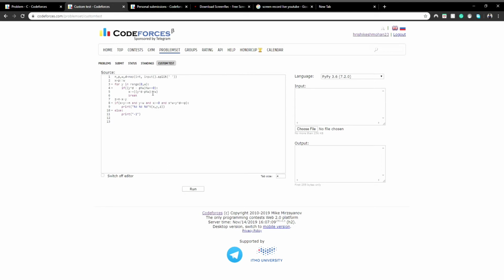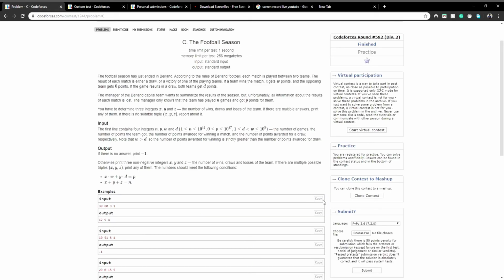Since we are subtracting the numbers, there can be cases where x would go negative without following this condition, hence the constraint. And x into w plus y into d would always be equal to p. That is given to us in the question itself, and if all these conditions are met, then we print x comma y comma z, else we print -1. Okay, so the approach was quite normal, as we can see. Now let's see some of the test cases that have been provided to us, and see if it works.